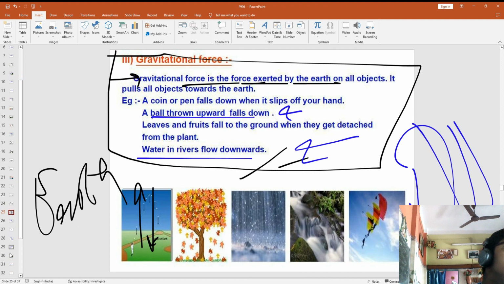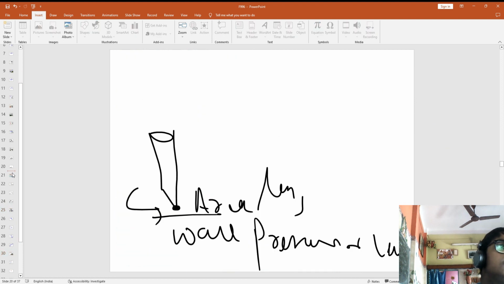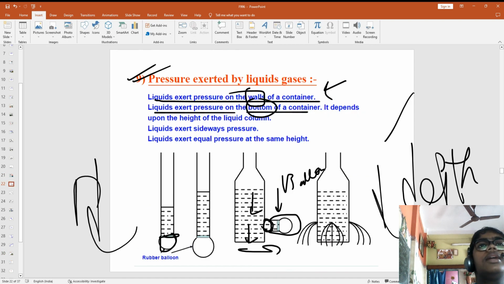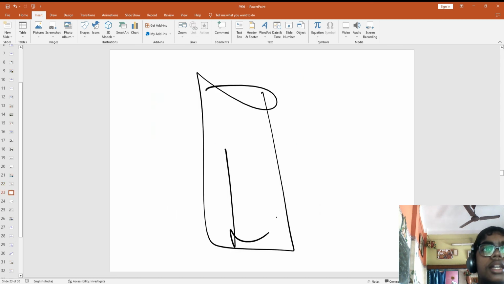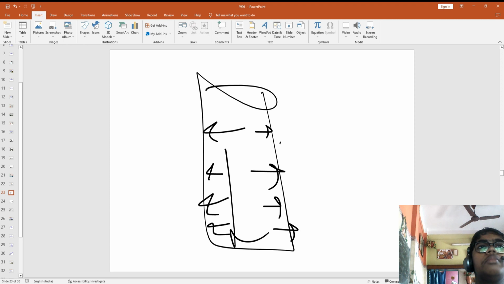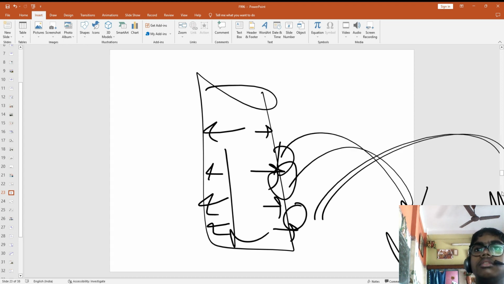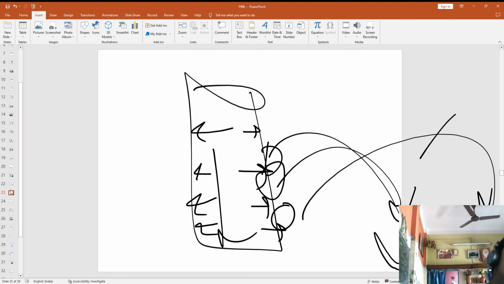Understood? Clear? Clear this thing, what is pressure exerted by liquids. Liquids will exert pressure everywhere, it will pressure downwards. Okay, pressure at the side of the container, everywhere. That's why when you are making a hole, it is coming out in a flow. Understood? Is it clear?